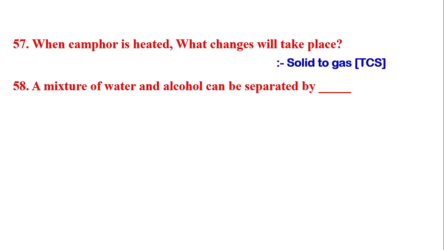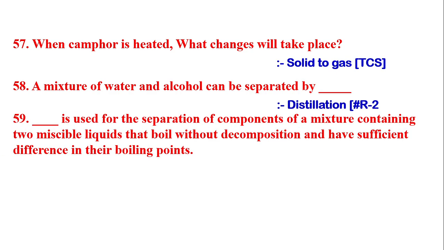Next question is, a mixture of water and alcohol can be separated by? The answer is distillation. Next question is, dash is used for the separation of components of a mixture containing two miscible liquids that boil without decomposition and have a sufficient difference in their boiling points. The answer is distillation.